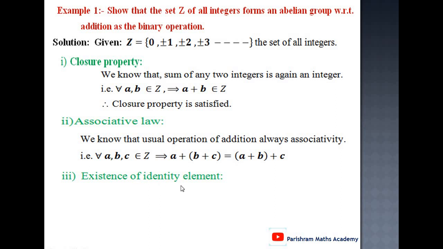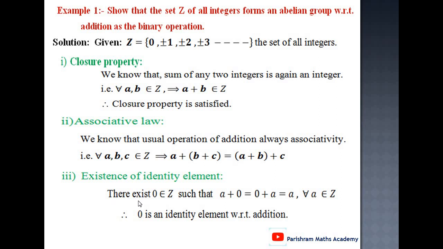Existence of identity. We know that there exists 0 belongs to Z such that a plus 0 equals 0 plus a equals a for all a belongs to Z. We can add 0 to any number and we get the number itself, and therefore 0 is the identity element with respect to addition. That is, 0 is called the additive identity element. Therefore identity element exists.